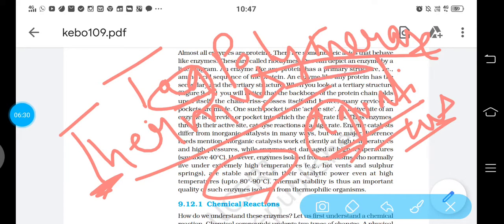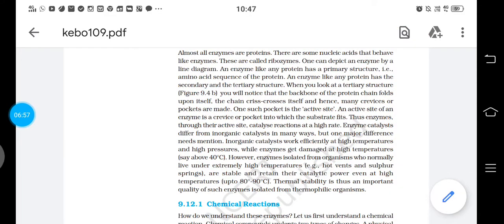So Taq polymerase enzyme, you all will study in polymerase chain reaction in your class 12. It can survive in the temperature range of 80 to 90 degrees Celsius, and Taq polymerase enzyme is found in the bacteria Thermus aquaticus, which is found in hot water springs. These kinds of organisms which can thrive in very warm areas or temperatures are called thermophilic organisms.